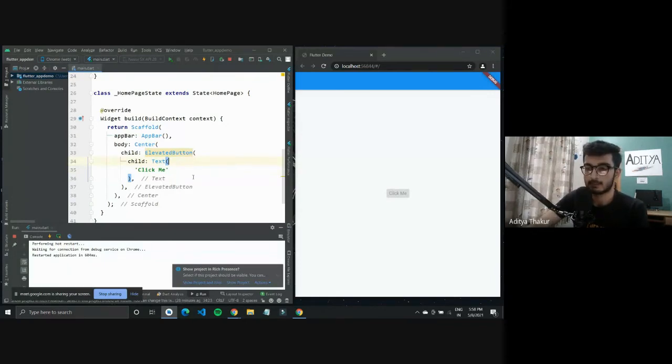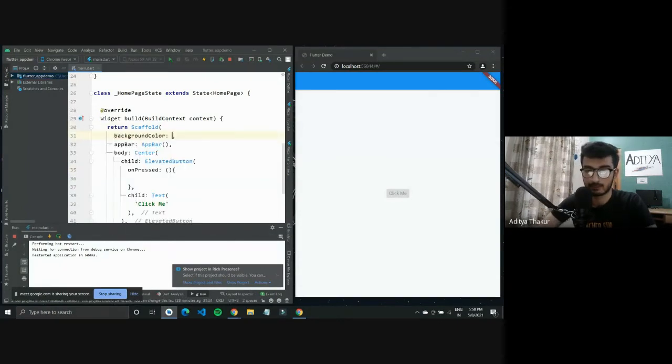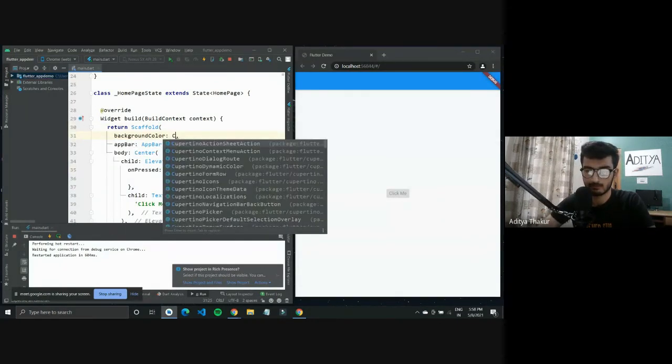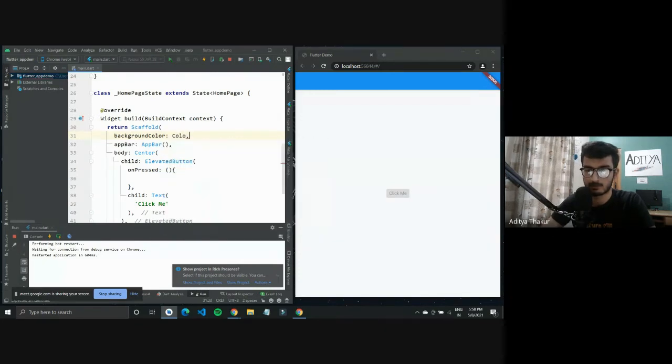And other than that, once we have the click me button defined, I'll give it an on pressed property. So this on pressed, we'll use it to change the color of the background. So what I have right here is background. I can give it background. So what I should do is, can I change it?